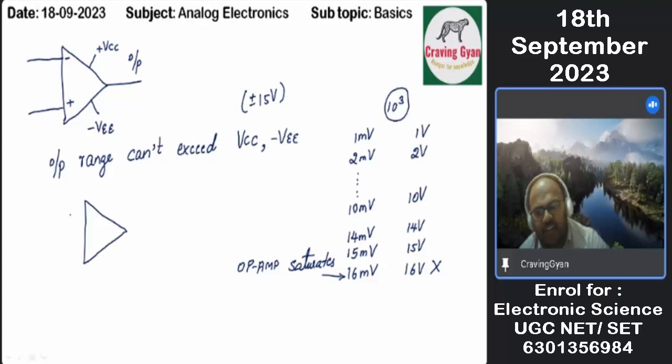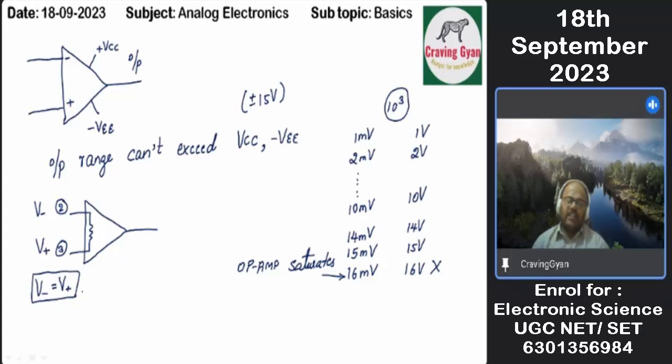Next, the beauty of this operational amplifier: what is inside? You will be having a resistor kind of thing. This is pin number 2 and this is pin number 3. The voltage over here I'm going to represent as V minus, and the voltage over here as V plus. Usually what we expect is that V minus is the same as V plus, right? So the virtual short concept does exist.